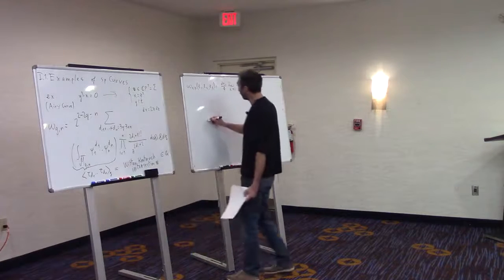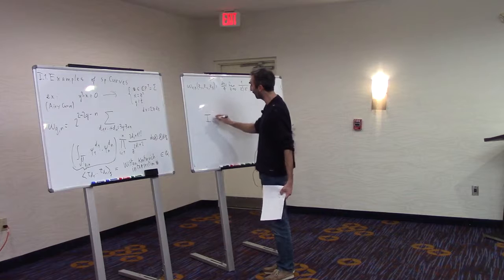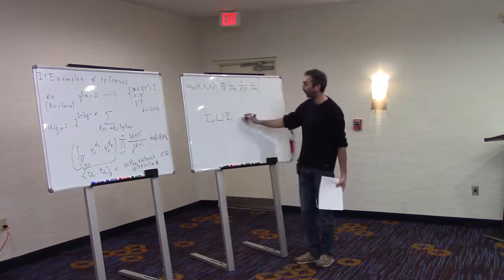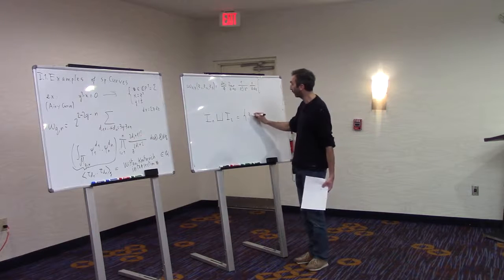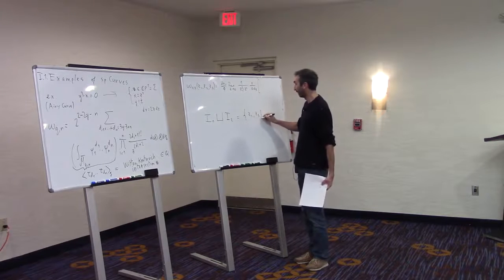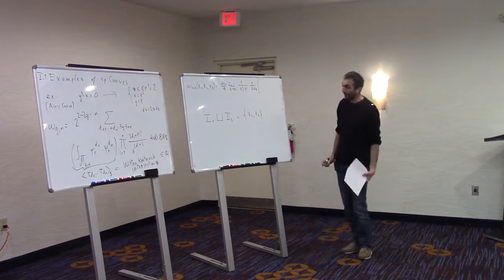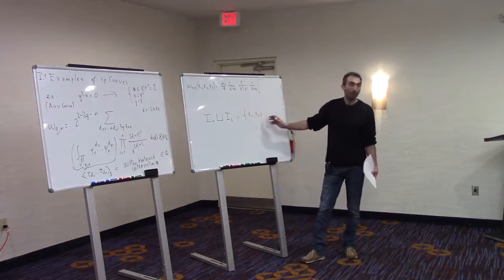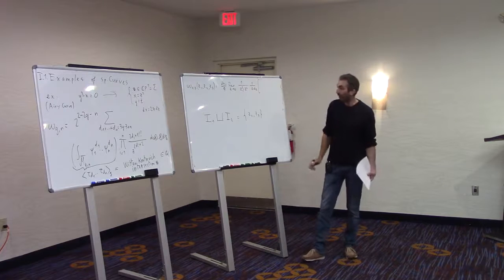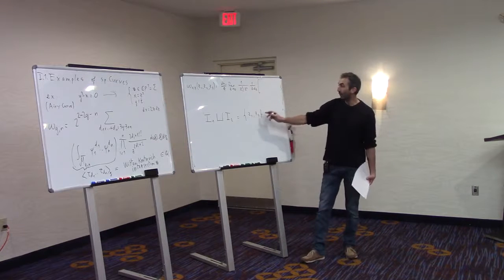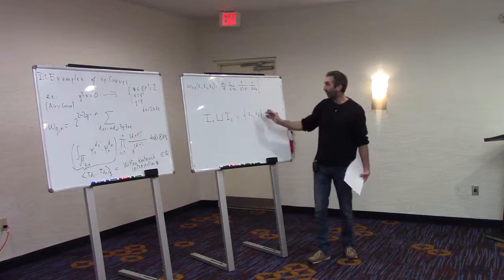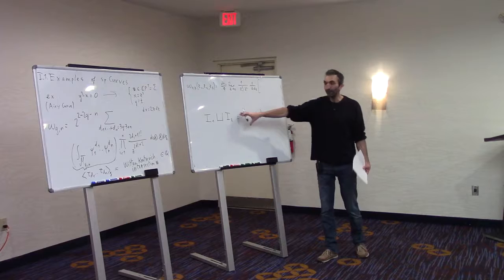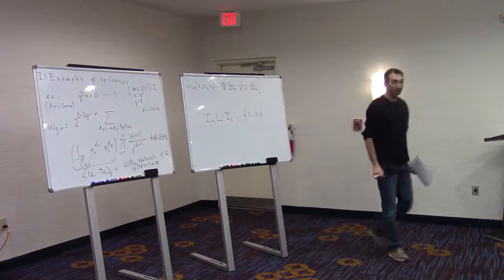So we want to find two subsets I1 and I2, a disjoint union, such that this is the set Z2, Z3. Well, we have four possibilities. Either I1 will be the empty set and I2 will be the set Z2, Z3, or I1 would be Z2 and I2 would be Z3, or I1 would be Z3 and I2 would be Z2, or I1 would be the full set and I2 would be empty. So there are four possibilities.